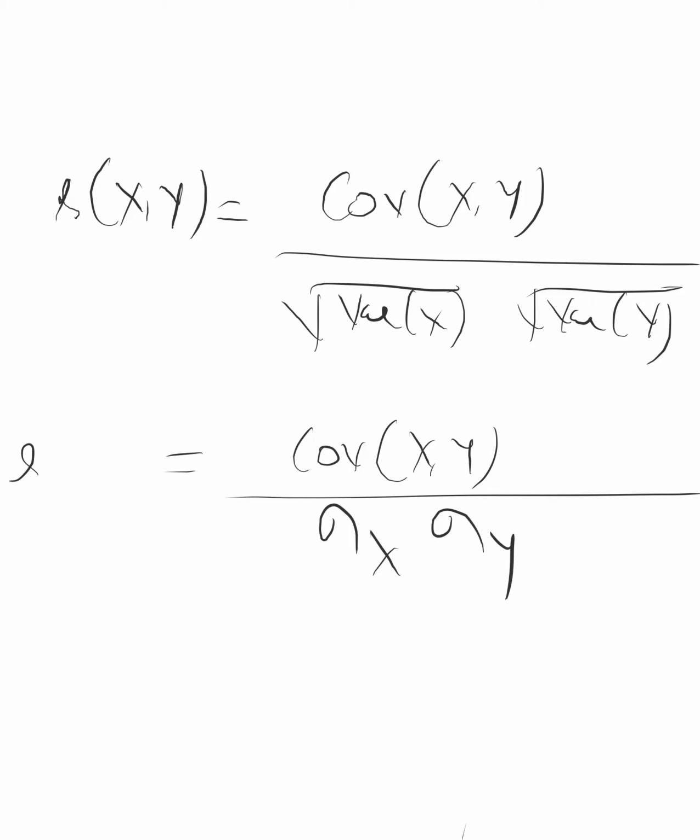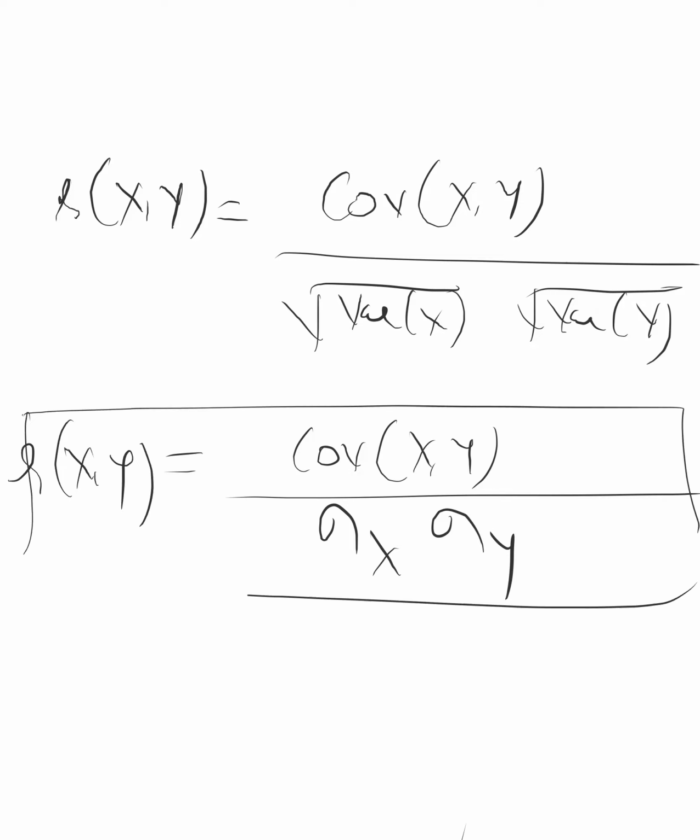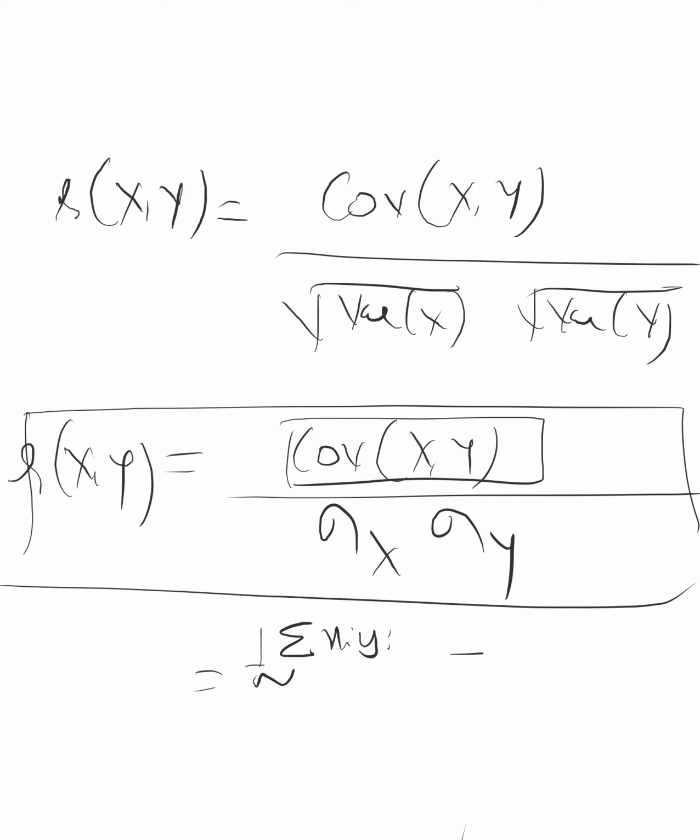This is the formula of the Karl Pearson coefficient of correlation. Now you know the formula of covariance of x and y. That was, if you remember, 1 upon n summation xi yi minus x mean y mean, and there were some more formulas.